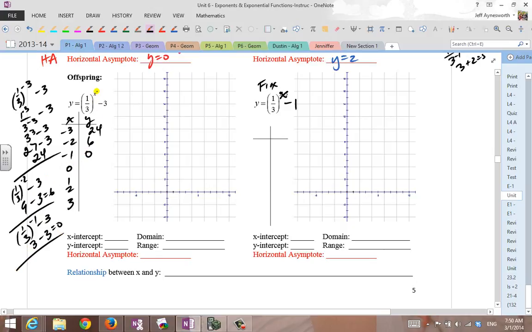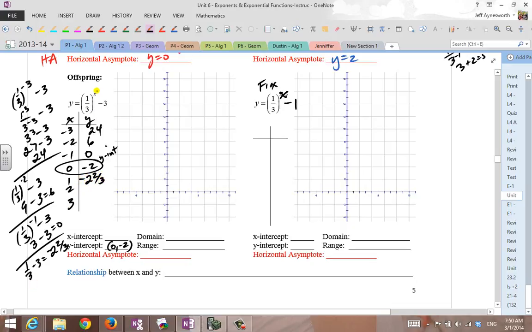Next one, 0 power. Well, that's 1. 1 minus 3 is -2. There's a y-intercept: 0, -2. When you substitute 1 in there, we get 1/3 minus 3, that's -2 and 2/3.